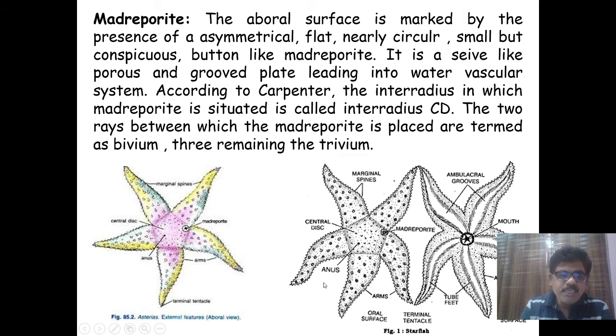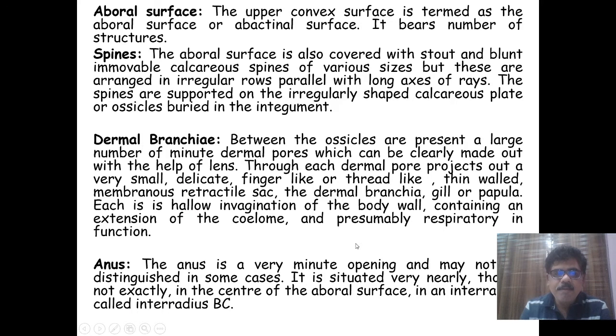So on the aboral surface there are small openings called dermal papulae, or the gills.